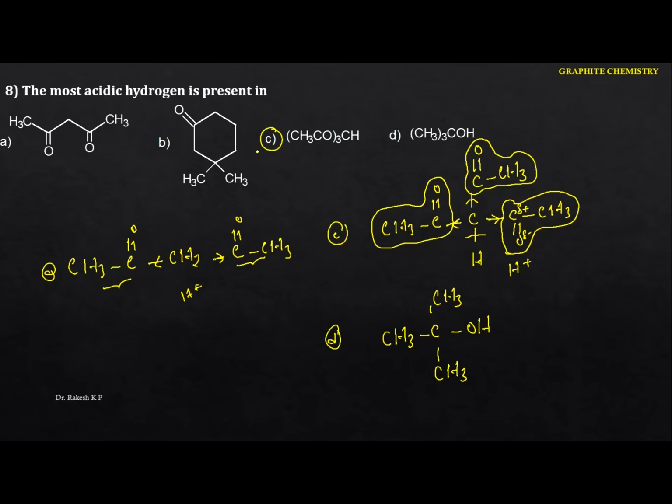But here it is very difficult to break the bond, because all are electron donating. They show the plus I effect, and the cleavage becomes very less. The strongest is the C. The next comes the A, then the B, because we still have this electron withdrawing group where the bond may cleave. Hence we can identify the most acidic hydrogen in this one. The option is C. Okay, next one.